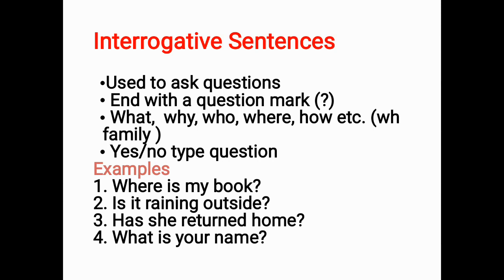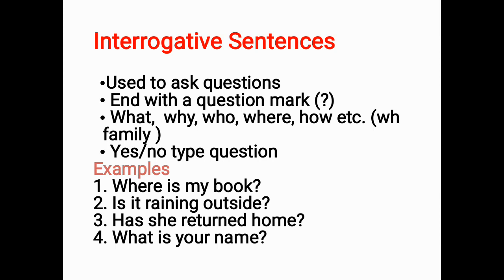For example, see, where do you live? Here I want to know the place where you live. I live in Mumbai. So this is a question from the WH family. And a yes-no type question: do you like to play football? Yes, I like. So here the answer expected is yes or no. So it is an example of a yes-no type question.